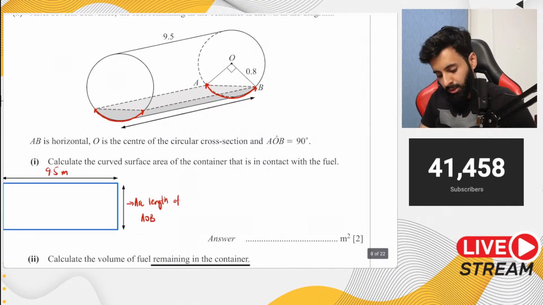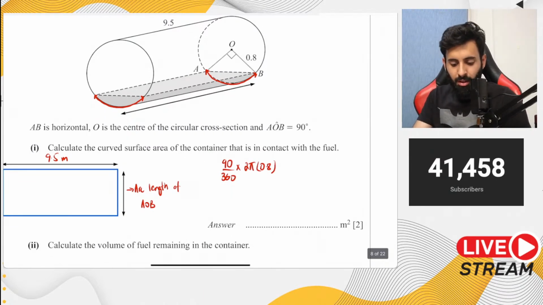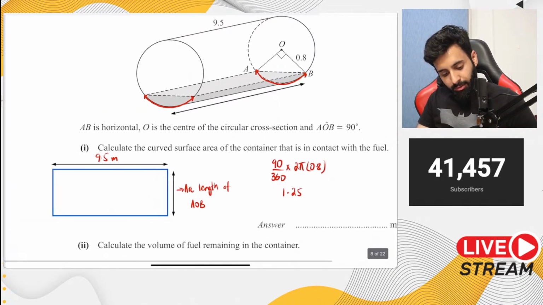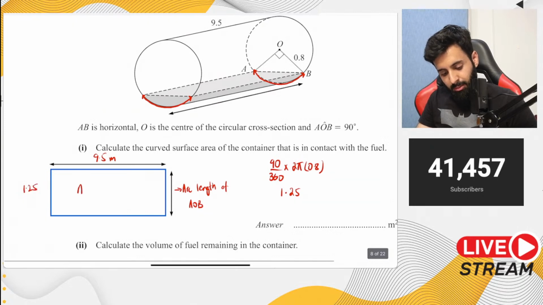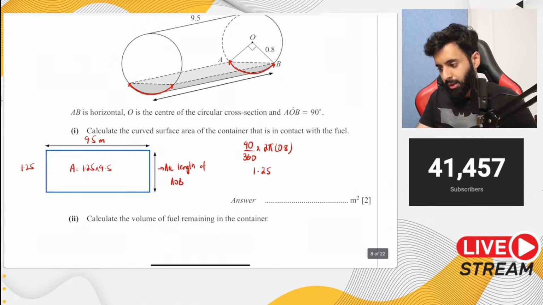Yes, we do. How? 90 upon 360 into 2 into pi into 0.8, okay. So if you work this out, the arc length turns out to be 90 divided by 360 into 2 pi into 0.8. So this is equal to 1.25. Now this length is 1.25. All right, we already have 9.5. So all we have to do now is 1.25 into 9.5, and use the answer key so that you don't end up rounding it off too soon. So into 9.5 gives us 11.93. So we'll lock it at 11.9 meters square.